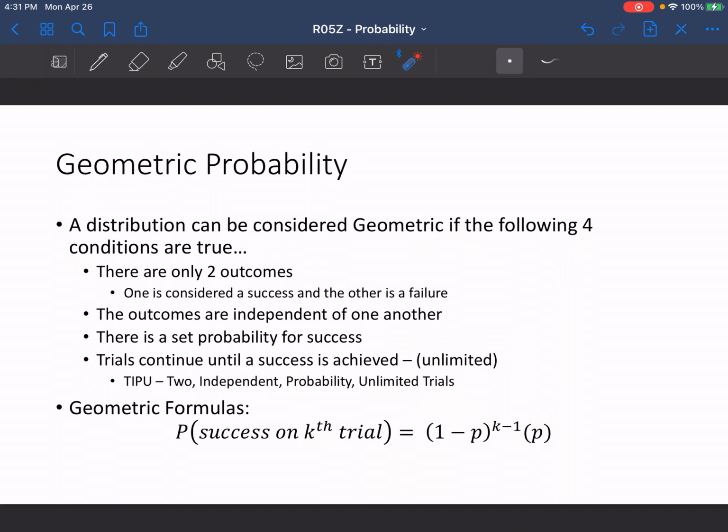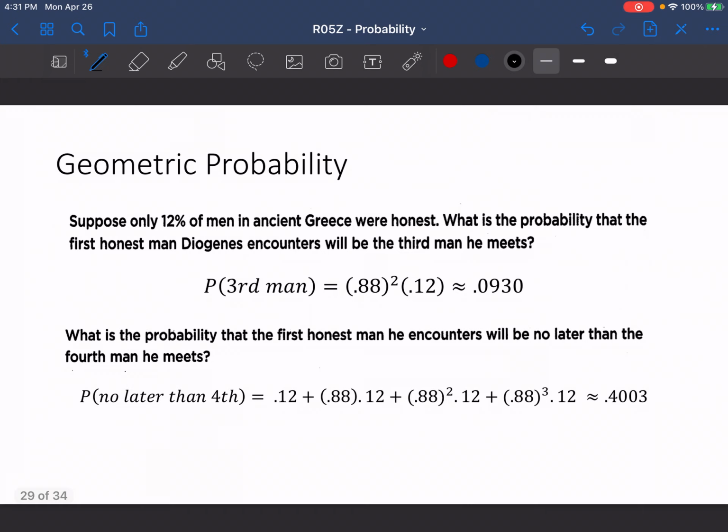You can also, once again, go to second vars, and you can use either geometric PDF or geometric CDF in this case. So let's look at an example of how we might do that.